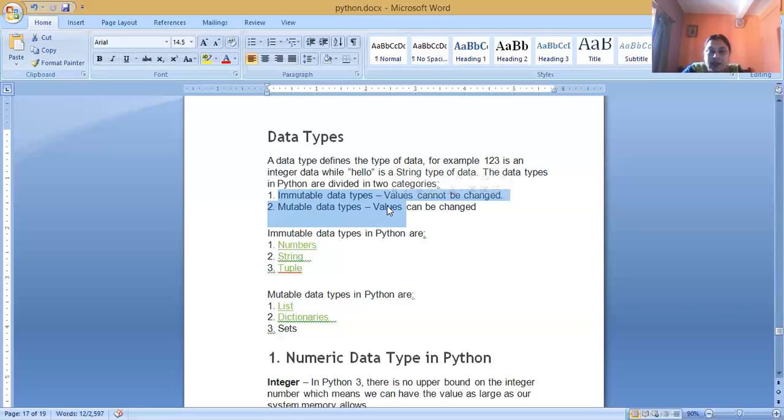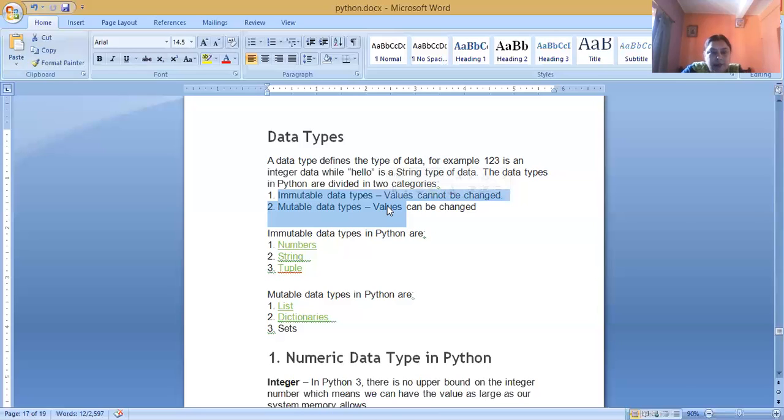The immutable data types, whose value cannot be changed, are numbers, strings, and tuples. Lists, dictionaries, and sets are known as mutable data types.